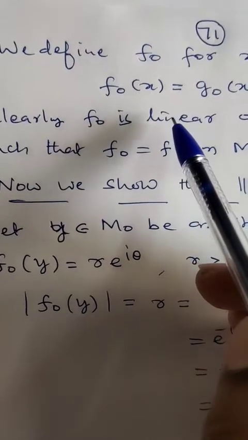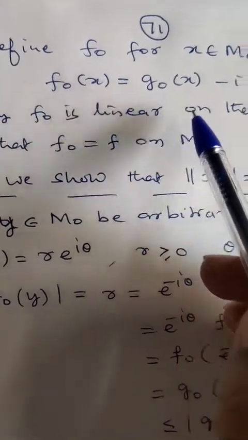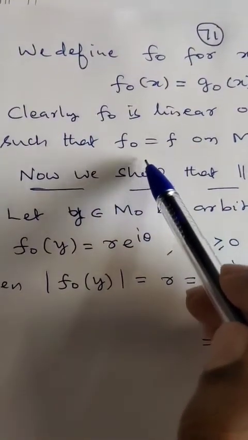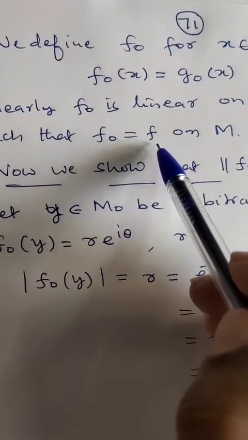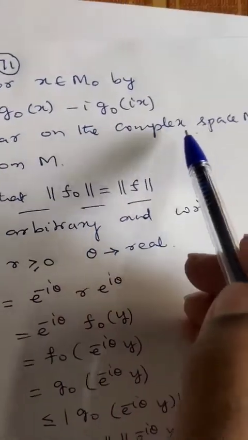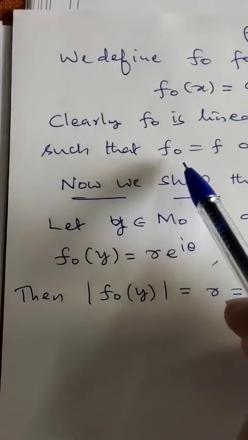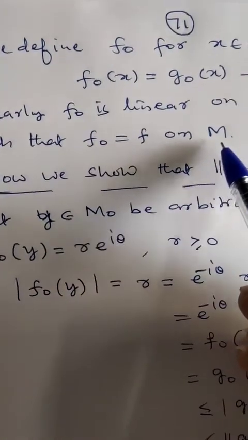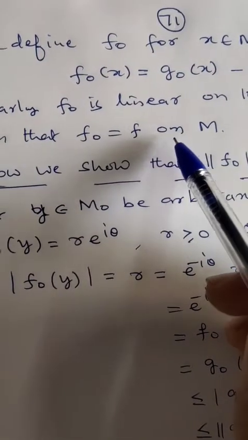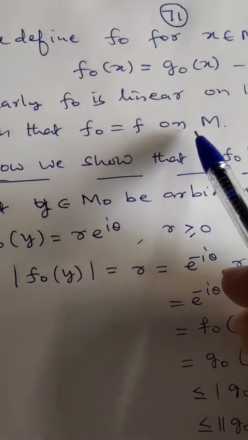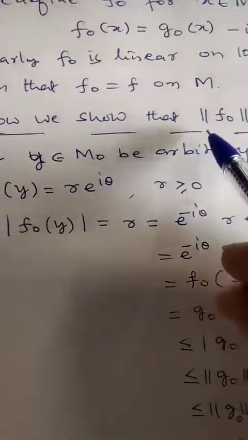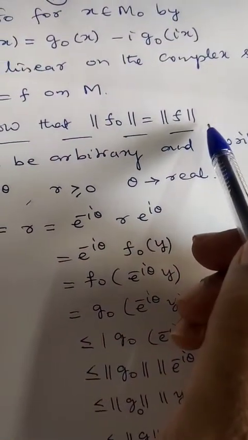Clearly, we can show that f naught is linear because g naught is linear, and f naught is equal to f on M. So clearly f naught is linear on the complex space M naught, and f naught is equal to f on M, meaning f naught is an extension of f to M naught. Now, we show that again the norm of f naught is the same as norm of f.